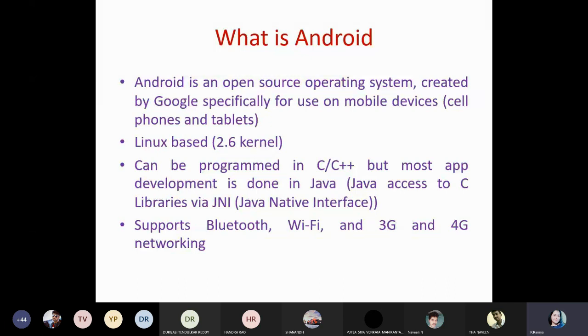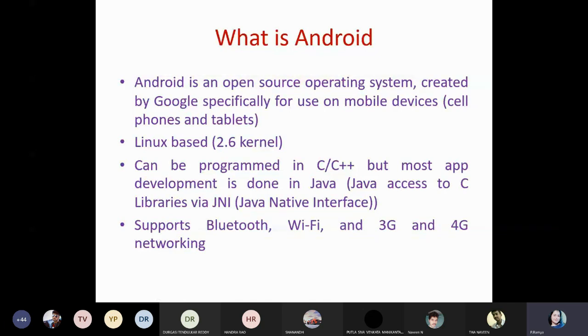See, here I'm just trying to read out. Android is an open source operating system created by Google, especially for use on mobile devices. Mobile devices are nothing but either a cell phone or a tablet. So the first and foremost feature of Android is that it is an open source operating system. Because of that reason, the majority of people will prefer Android as a platform.